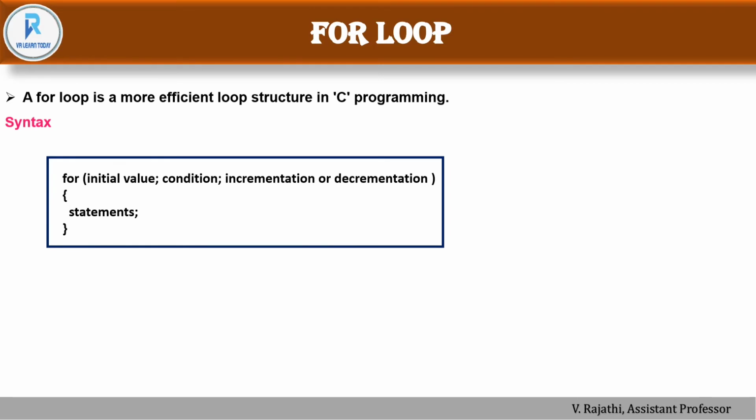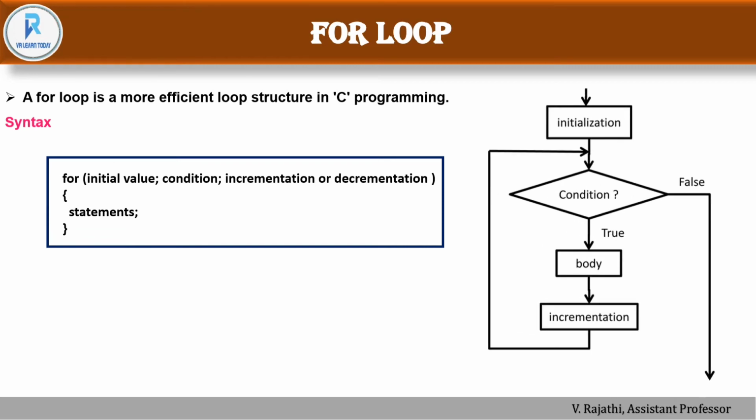I hope you know the infinite loop uses the same syntax, but to give empty conditions we use two semicolons. So empty semicolons lead to an infinite loop. This is the actual syntax of the for loop. After those conditions, we have the statements, and this is the flowchart of the for loop.